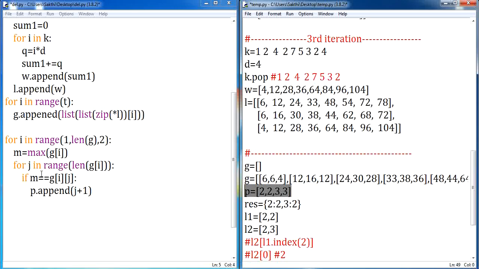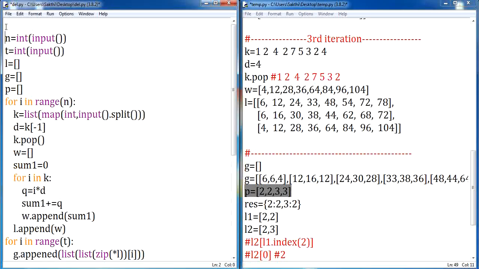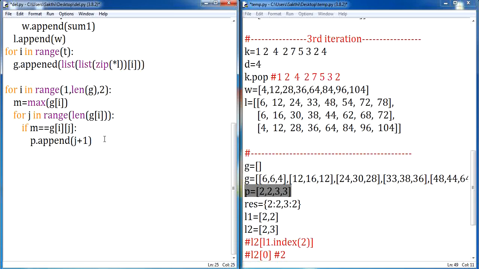For storing this, I am supposed to iterate and find the person who is greater, second person or third person. I will find the leading person count and store it in a variable called P. Until this, this particular data will be formed. Now I am supposed to find the leading count, which is nothing but the number of leading counts the person is having. For this, I am going to use collections. From collections, I am going to use Counter. Import Counter. Now let us go ahead with the implementation part.